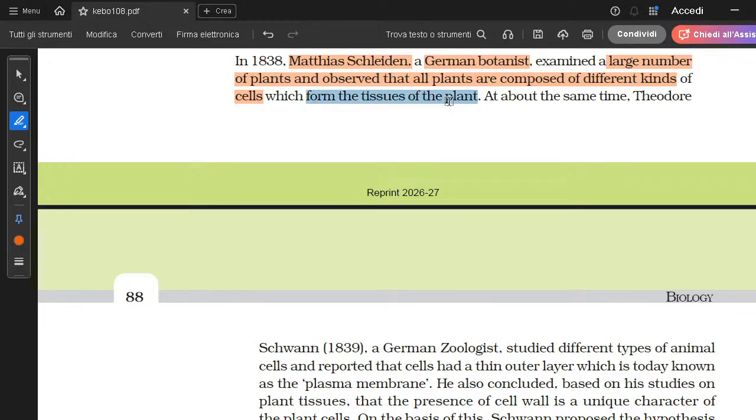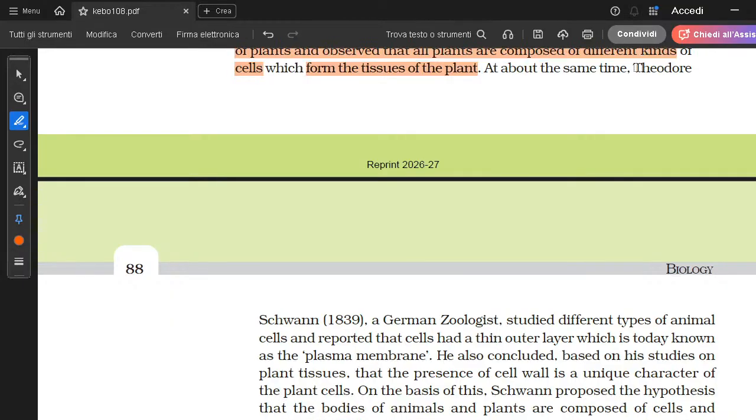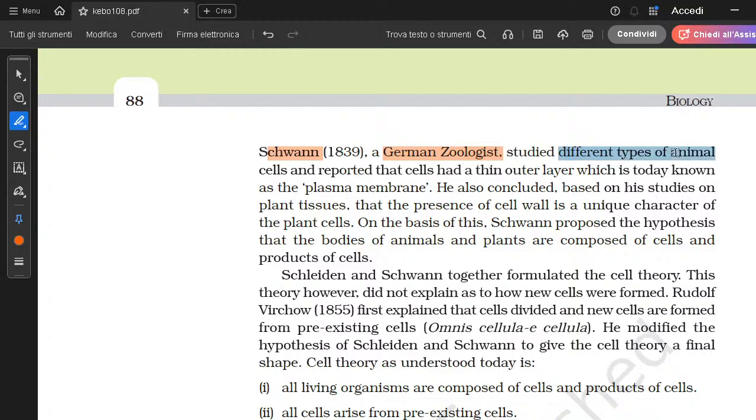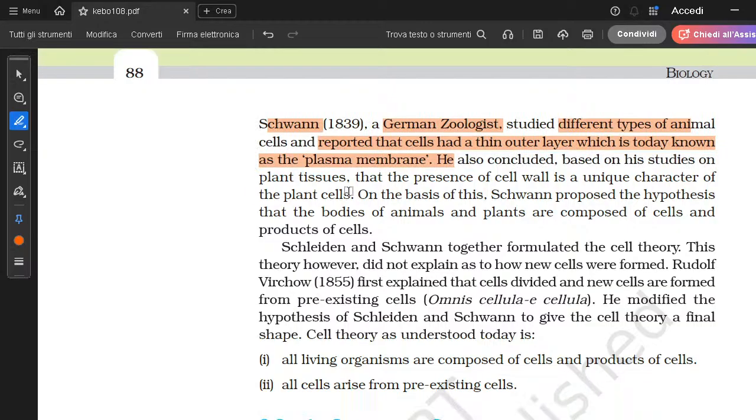Which form tissues of the plants. Type of cells form different type of tissues, right? And at about the same time, Theodor Schwann, who was a German zoologist, studied different types of animal cells and reported that the cell has a very thin outer membrane, which was called the plasma membrane. He also studied plant cells, and he concluded that the presence of a cell wall was a unique feature of plant cells.